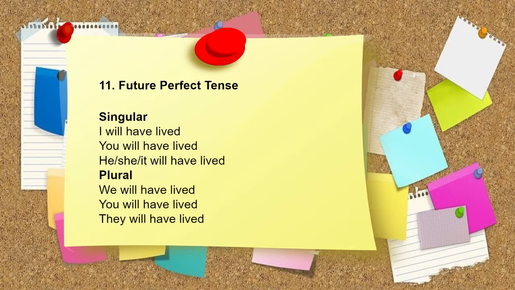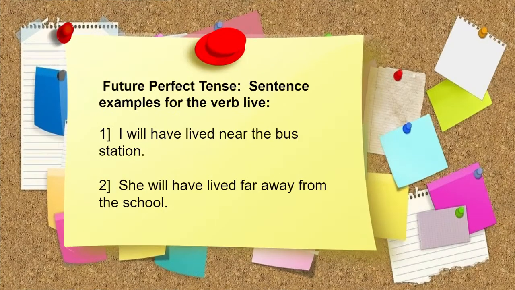Future perfect tense. I will have lived. You will have lived. He, she, it will have lived. We will have lived. You will have lived. They will have lived. Future perfect tense sentence examples for the verb live. I will have lived near the bus station. She will have lived far away from the school.